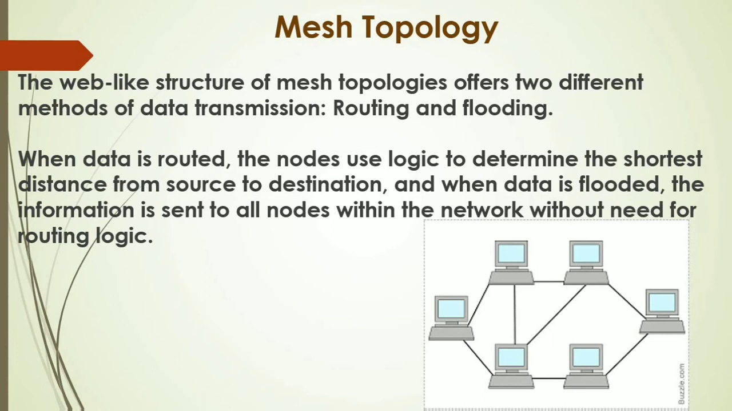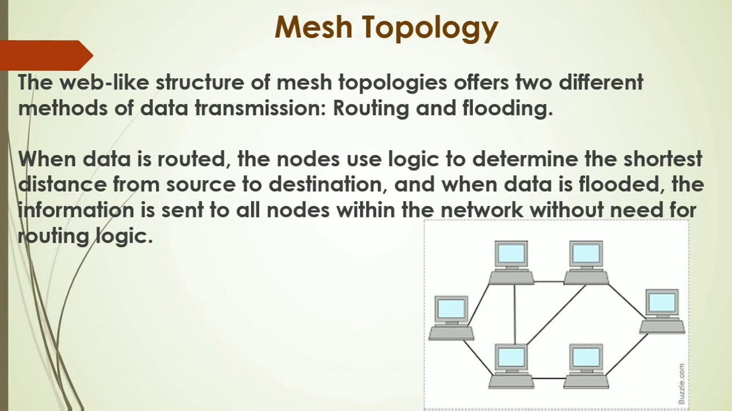As we have learned, what is the purpose of a router? It finds the shortest path from source to destination. Similarly, when mesh topology is using the routing method of transmission, it will try to find the shortest path from source to destination, and once the path is found, it will send all the data through that path only.